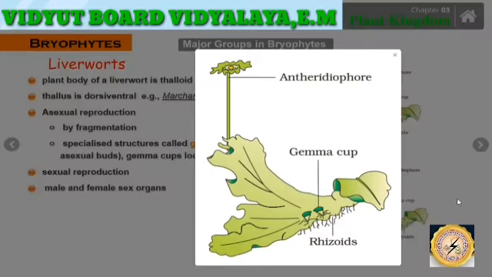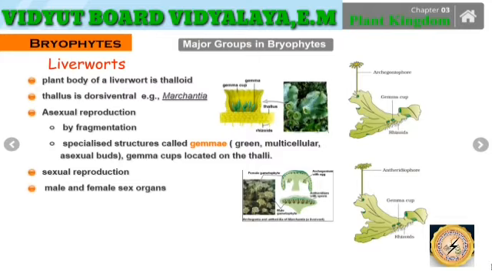And here the antheridiophore and the archegoniophore are the two basic structures which help in the sexual reproduction in liverworts. Now, either they are present on the same thallus or on different thalli.